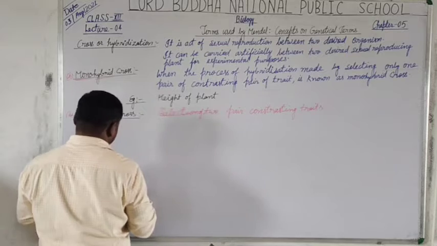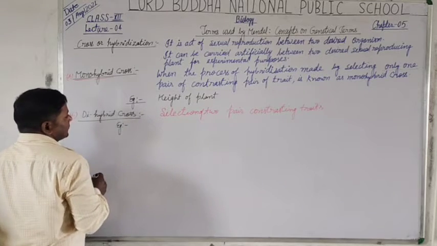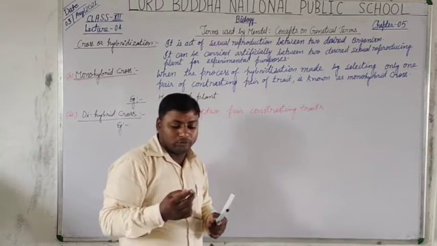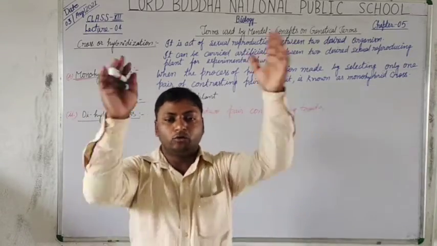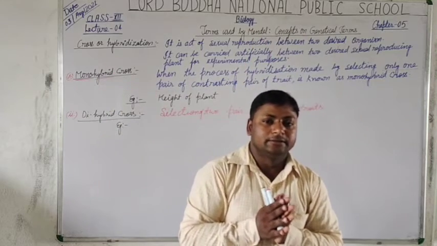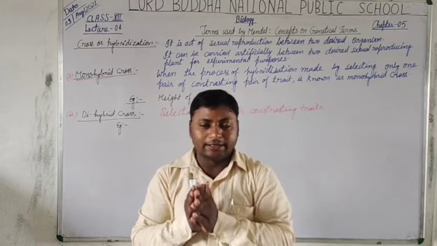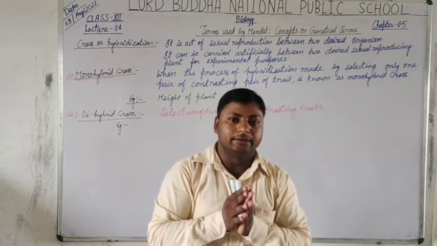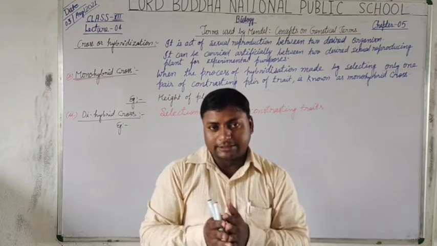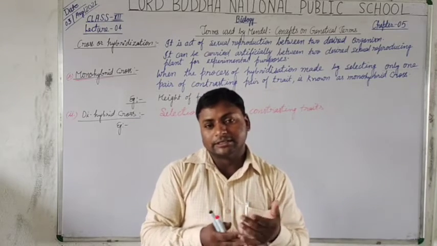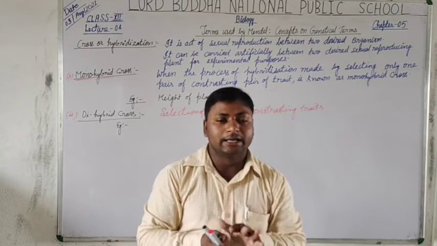What are they? We are going to define with an example. And how can you define the dihybrid cross? When two pairs of contrasting traits are selected with their allelomorphic characters, and the cross is made between the desired plants, then this is called dihybrid cross.